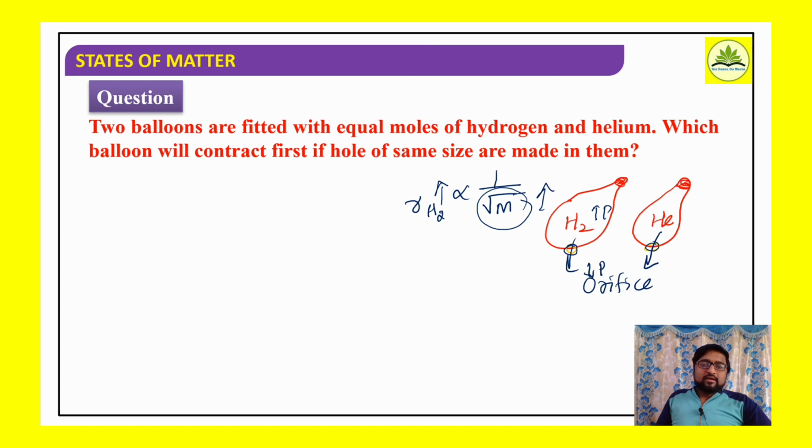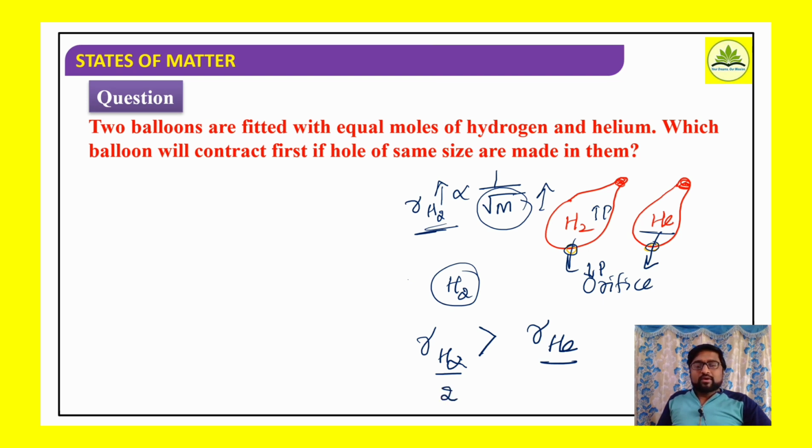Larger the molecular weight, lesser is the rate of effusion. Now here there are two gases. What are those? Helium and hydrogen. If I consider the rate of effusion of hydrogen as well as helium, which will be more? Rate of effusion of hydrogen will be obviously more compared to the rate of effusion of helium. Why? It is because of its molecular mass. For H2 gas, it is 2, but what about helium? It is 4. Molecular mass is more, so rate of effusion is less in comparison.